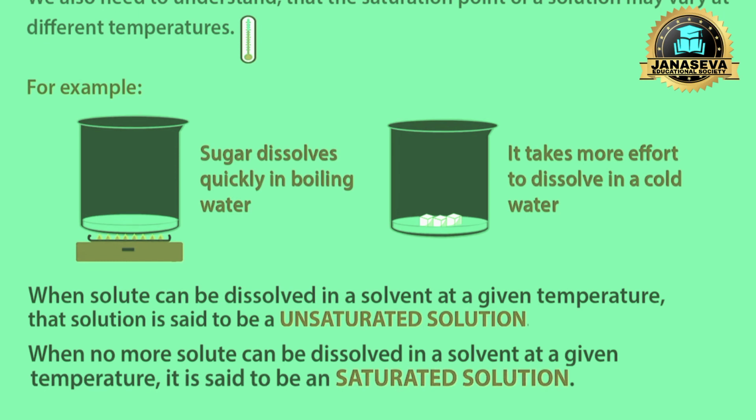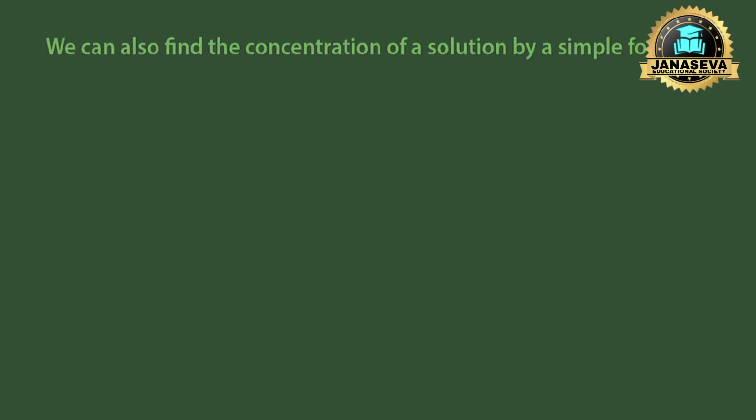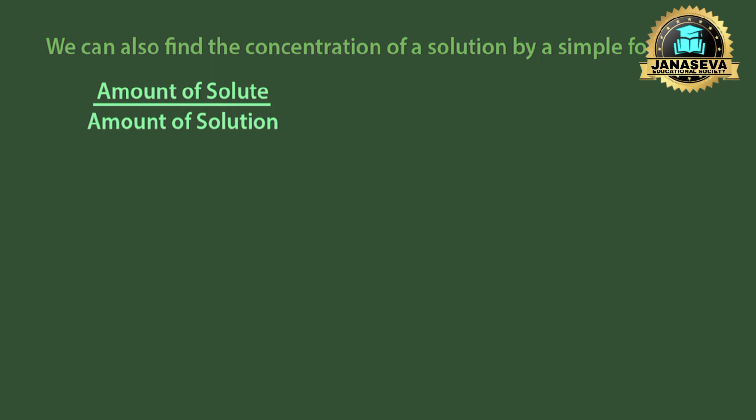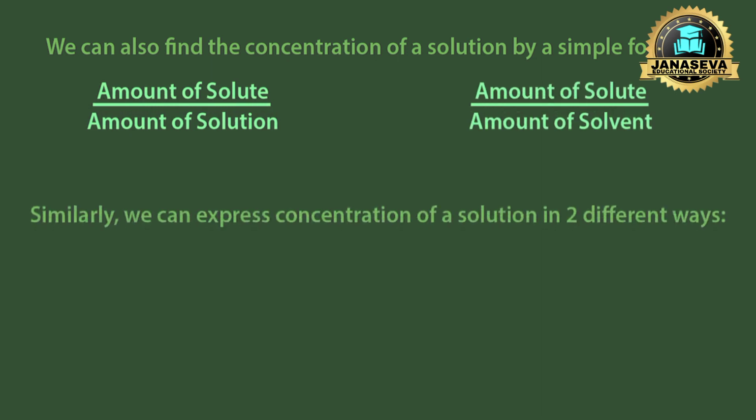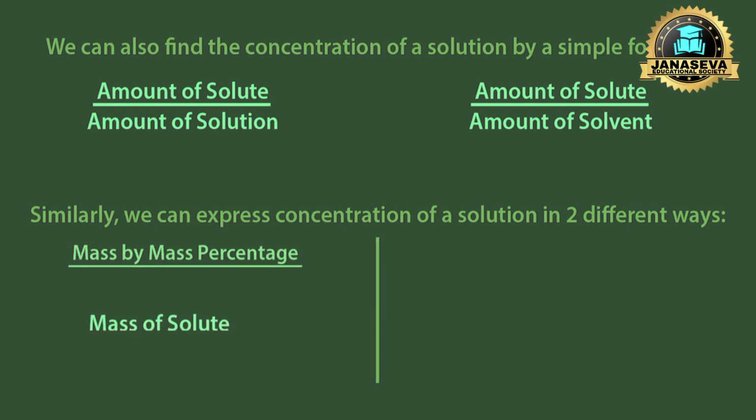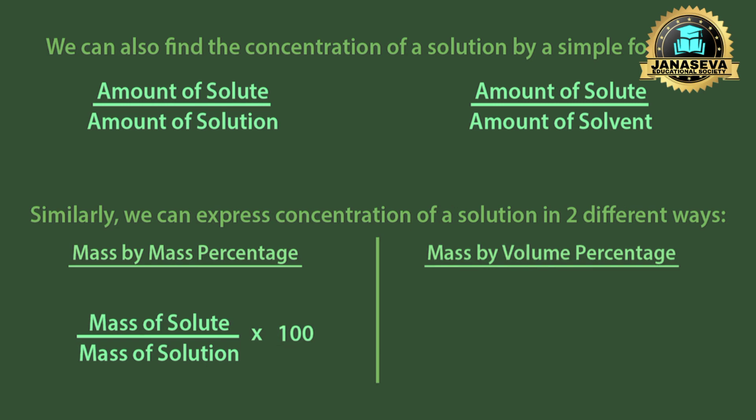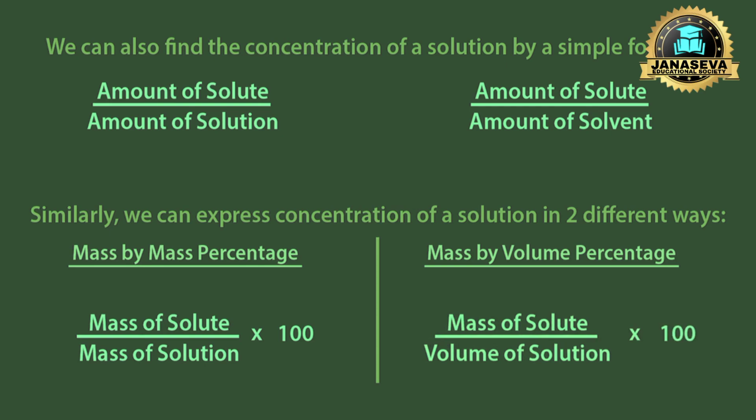saturated solution. We can also find the concentration of a solution by a simple formula: amount of solute over amount of solution, or amount of solute over amount of solvent. Similarly, we can express the concentration of a solution in two different ways. First, mass by mass percentage. In this method, we use the ratio of mass of solute over mass of solution and multiply it by 100. Second, mass by volume percentage. In this method, we use mass of solute over volume of solution and multiply it by 100.